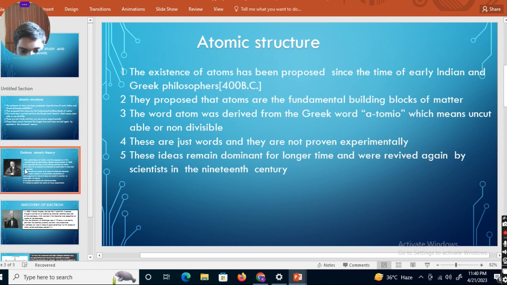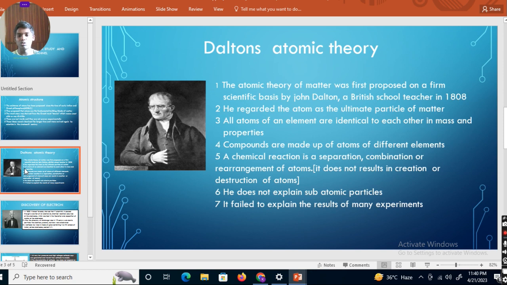Now see, the first person who explained about the atom is John Dalton. He was a British school teacher. In 1808, he proposed Dalton's atomic theory, on a firm scientific basis, not only just words. He regarded the atom as the ultimate particle of matter, meaning the atom cannot be divided into further particles.